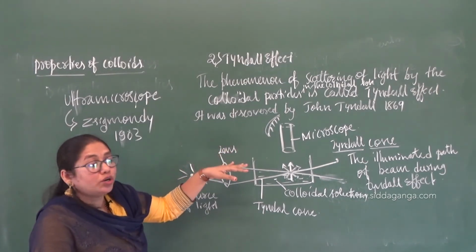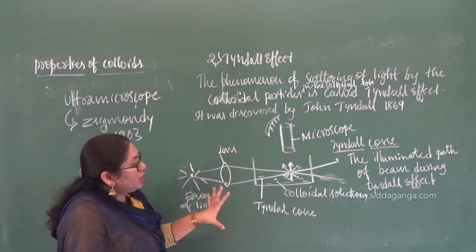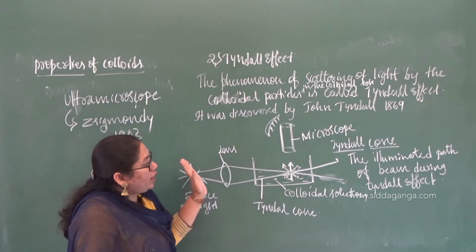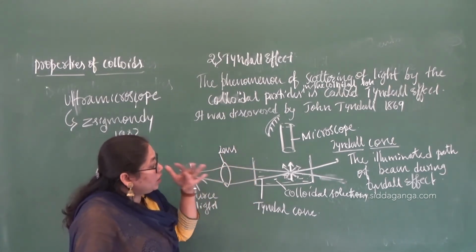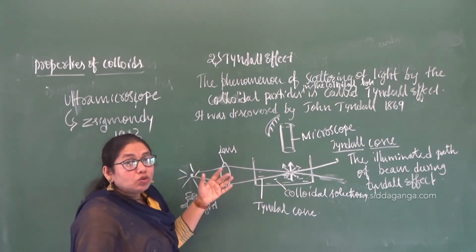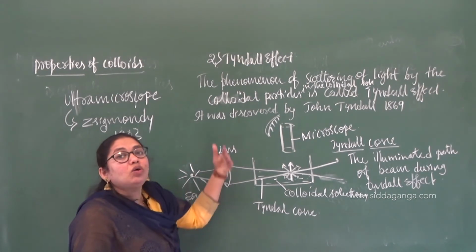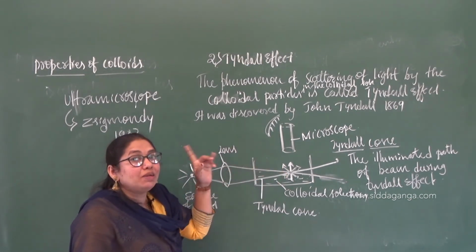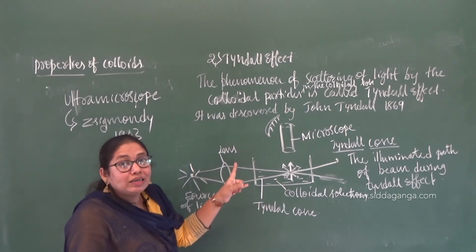It was discovered by John Tyndall, where when a beam of light is passed through the colloidal solution, and it is viewed at right angles to the light path, there is a formation of a cone or illuminated path of light. That is mainly because of the scattering of light by the colloidal particles. Remember, it is the light that is scattered here, not the colloidal particles, right?